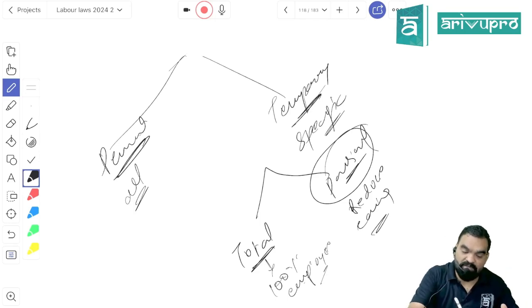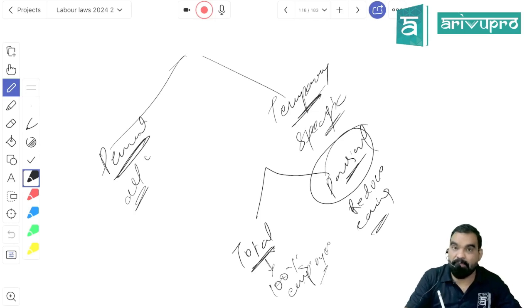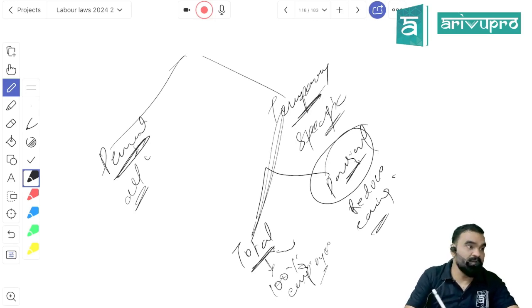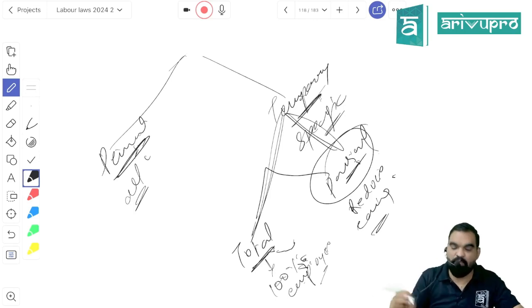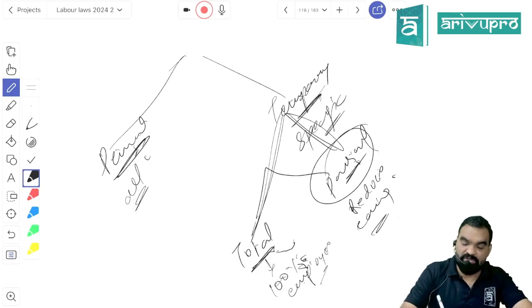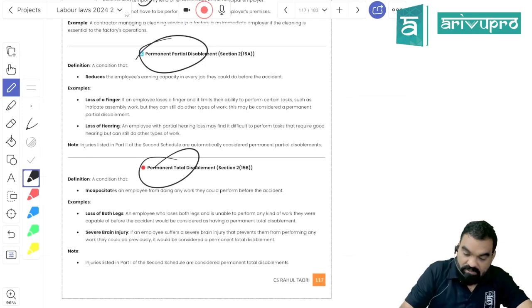Now let's match. What is permanent total disablement? In all jobs your capacity has become zero. What is permanent partial disablement? In all jobs your earning capacity has been reduced. Temporary total means what, students? In a specific job your earning capacity has become zero. Temporary partial is, in that specific job your earning capacity has been reduced. So can I say that in permanent total disablement maximum compensation will be paid, and in temporary partial disablement minimum compensation will be given, right? Got my point, students?